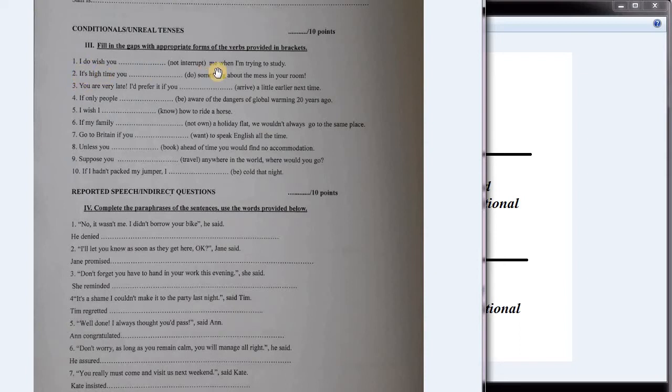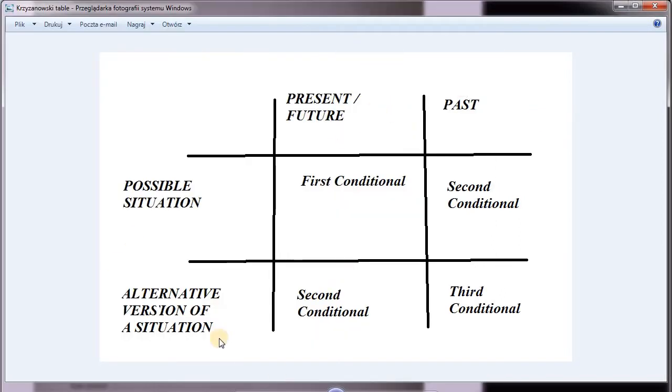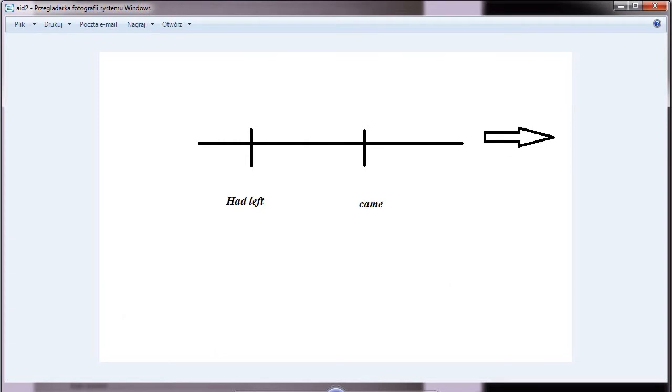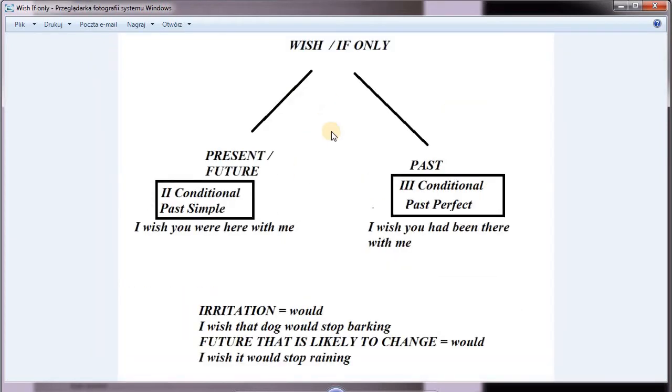I do wish you me when I'm trying to study. Okay, so this is referring to the present, and it's a wish structure. So present or future, second conditional, would, past simple.